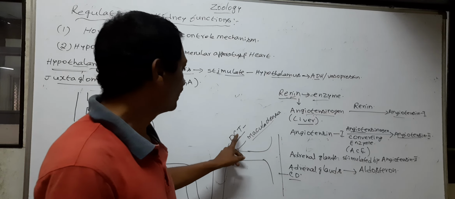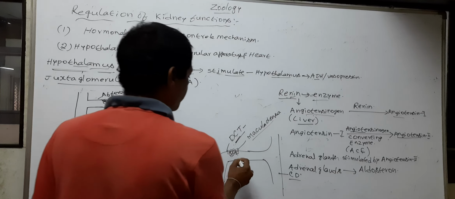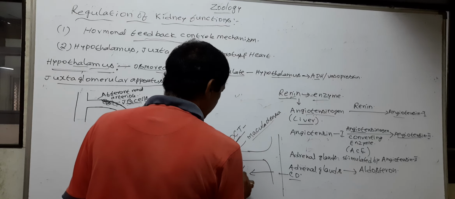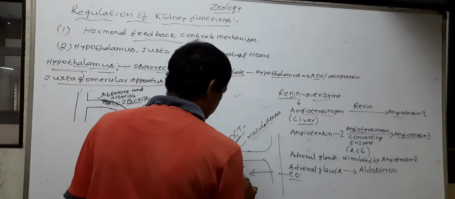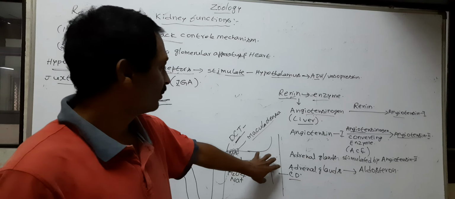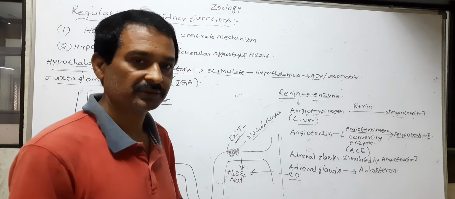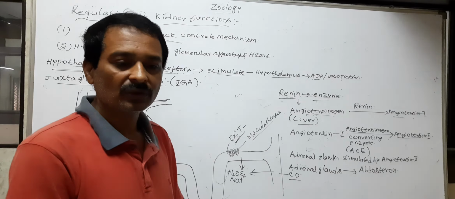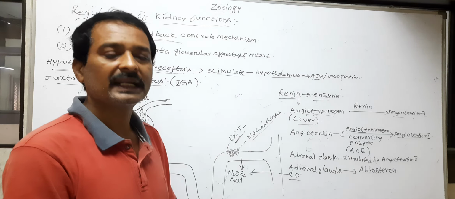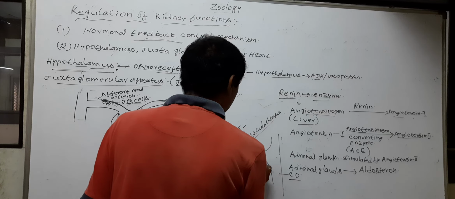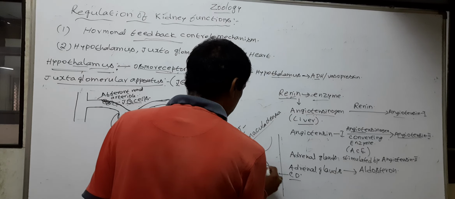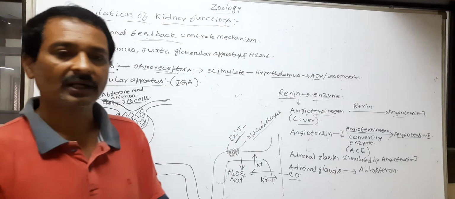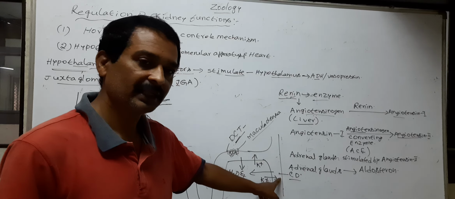Now, the stimulated DCT and collecting duct reabsorb water and sodium from the primary urine into blood, and also promote the secretion of potassium ions into the primary urine of the DCT and collecting duct.